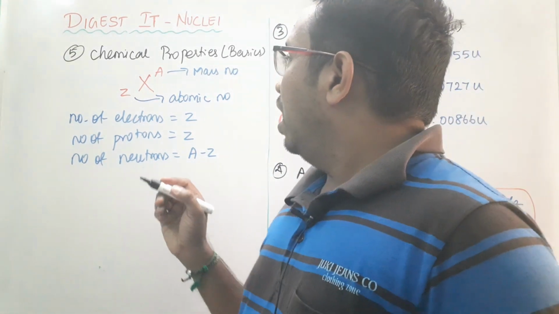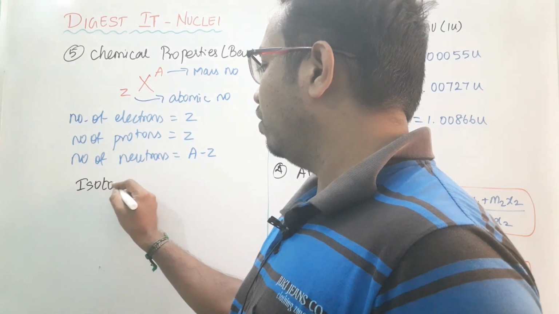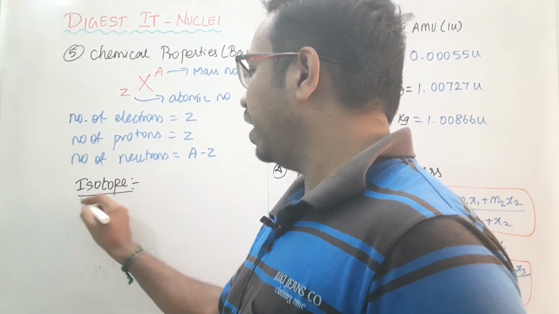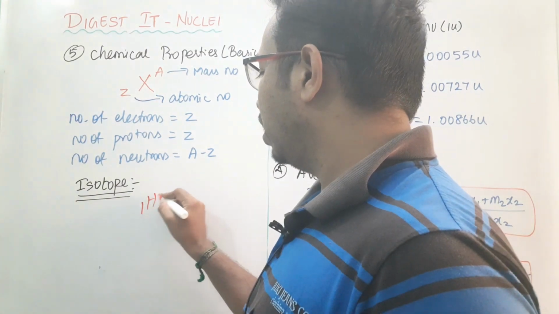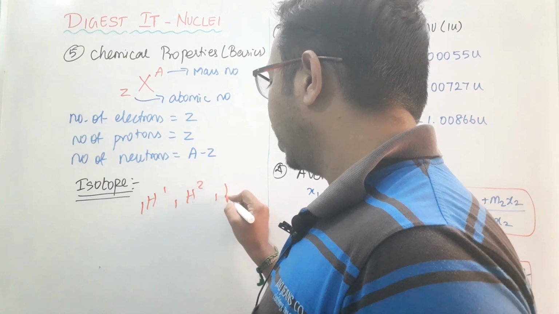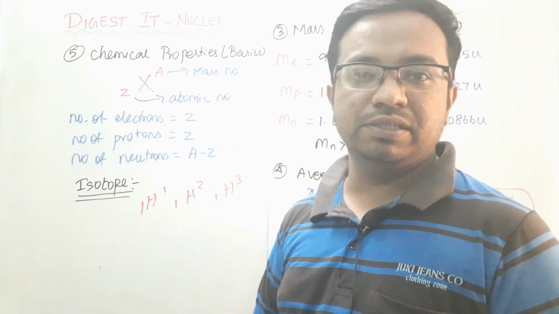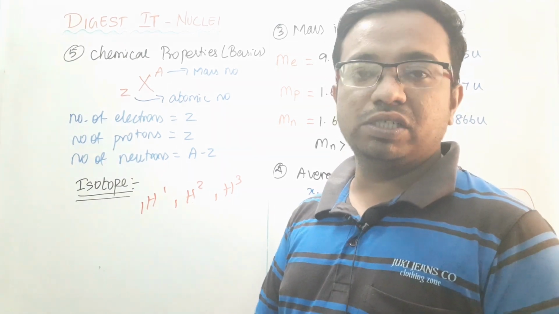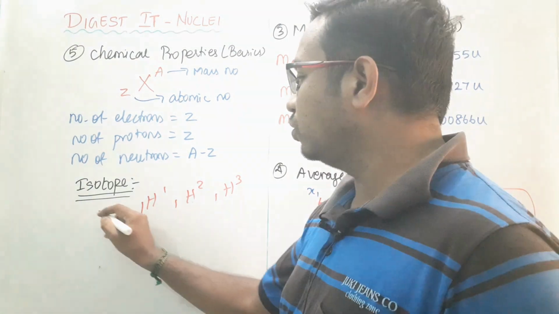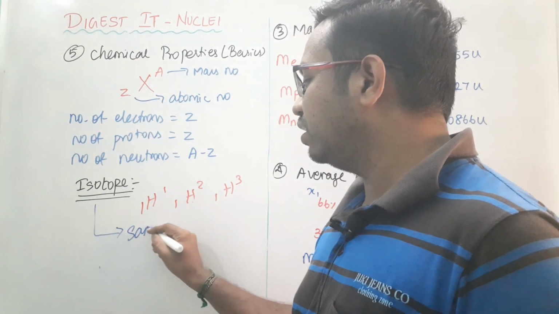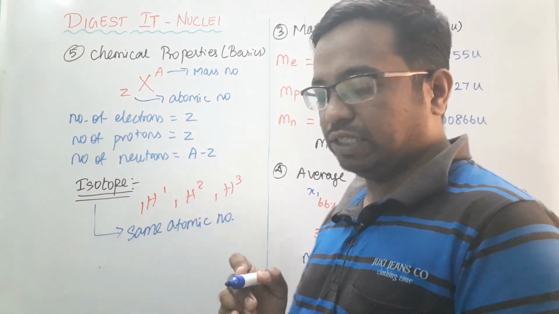And next, some properties. For example, isotope. What is meant by isotope? Now consider three different elements, H1, H2 and H3. What will be the identity across these three elements? The atomic number will be the same. If we have the same atomic number, it is called an isotope. So if we have the same atomic number, it is said to be an isotope.